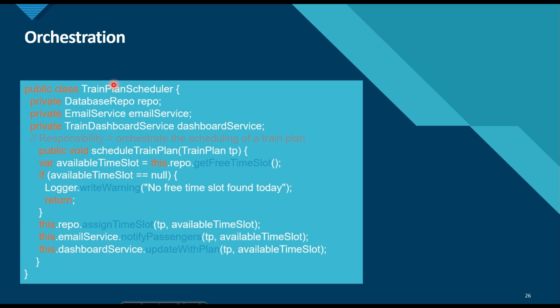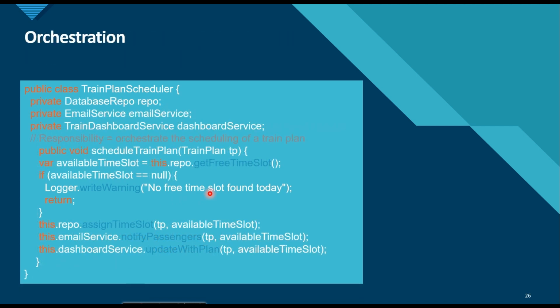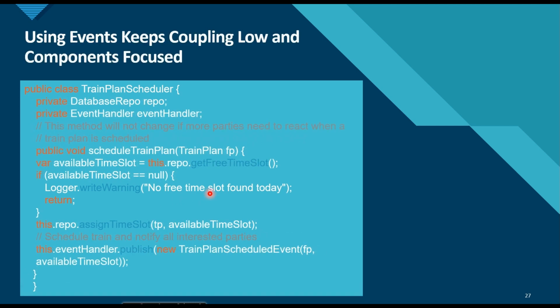So this train plan scheduler is orchestrating all these business logics. Here we can see too many dependencies in this train plan scheduler, right? How we can solve this problem is by using events.